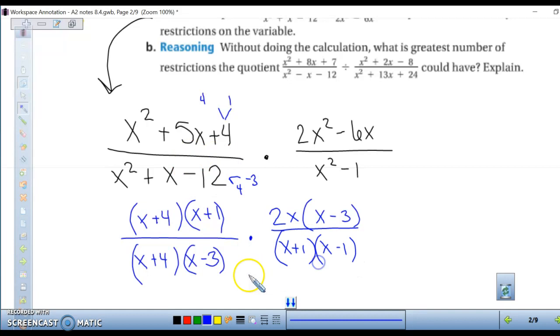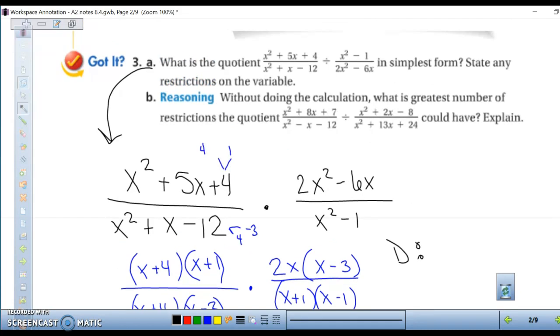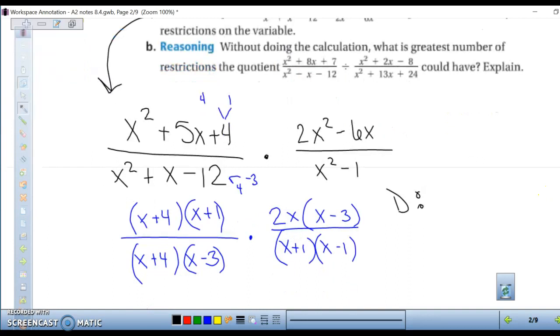All right, so let's state our domain, which is also known as restrictions. Whenever they say find or state any restrictions on the variable, they're talking about the domain. So x cannot equal negative 4 from the first one and positive 3. It cannot equal negative 1 and positive 1. So those are the domain restrictions.